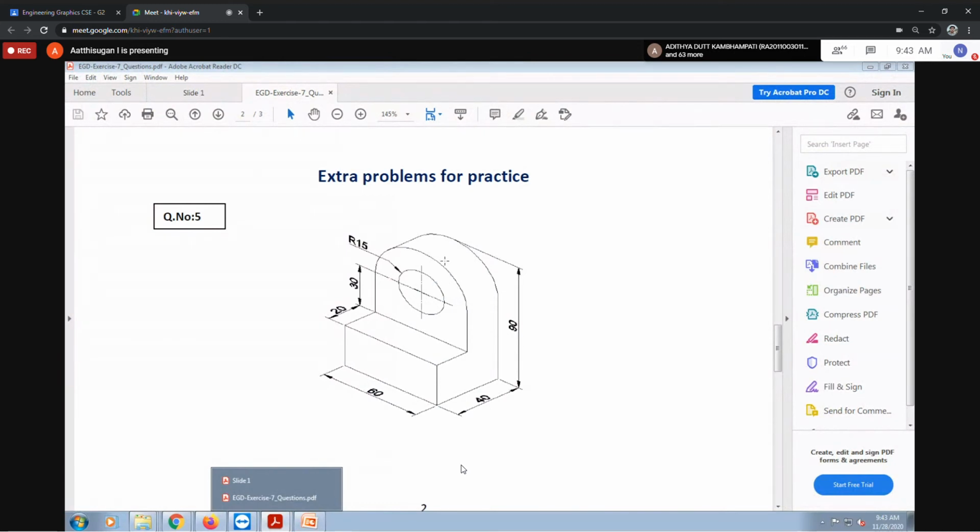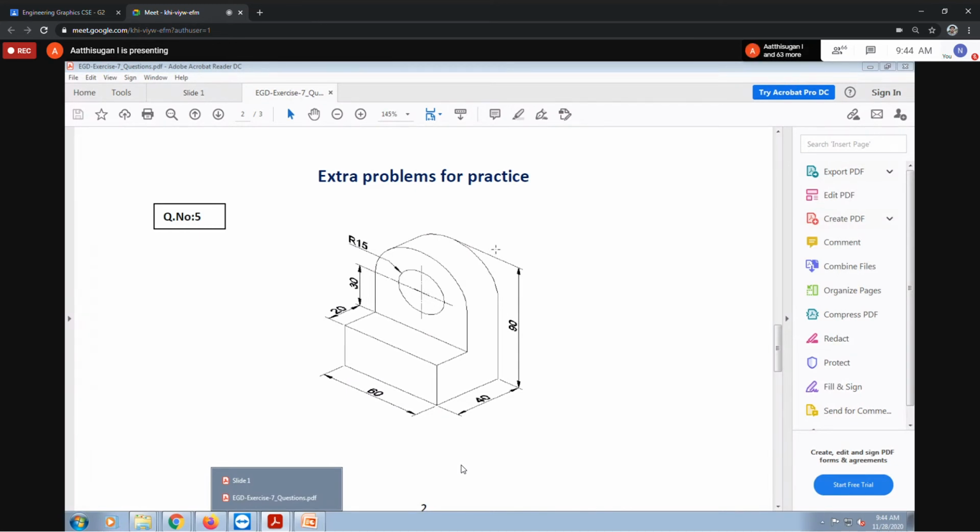Here they didn't mention anything. This total length is 20. If the hole went only up to 10 mm, they'd indicate it with a line like this. But here they didn't indicate any line, so you can imagine this hole goes entirely through, up to the last.